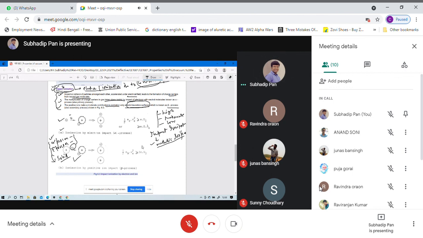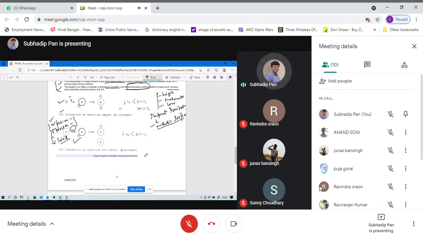Impact ionization of the electrons and the ions. So this ionization takes place due to the electrons, which is known as the alpha process. The ionization process that takes place due to the ions is known as the beta process.